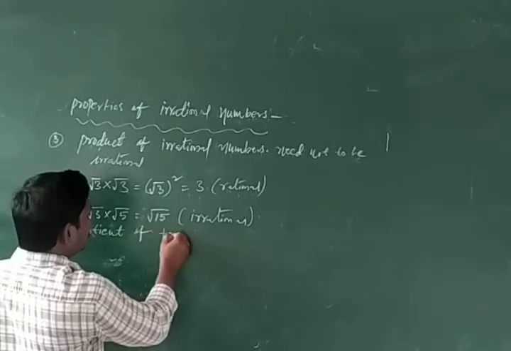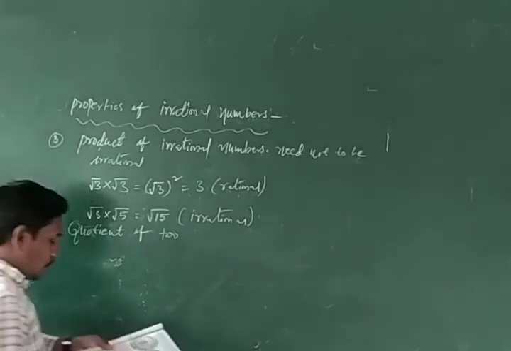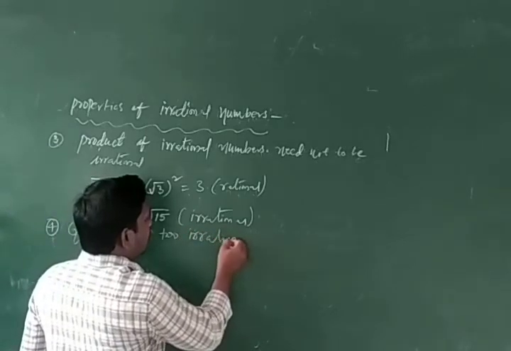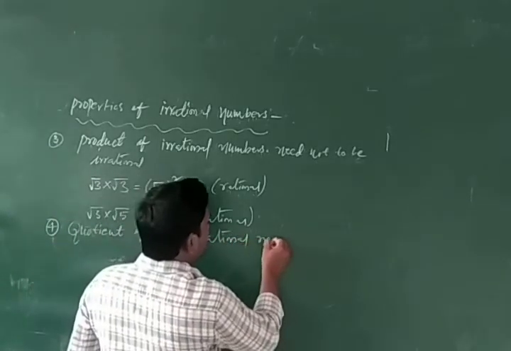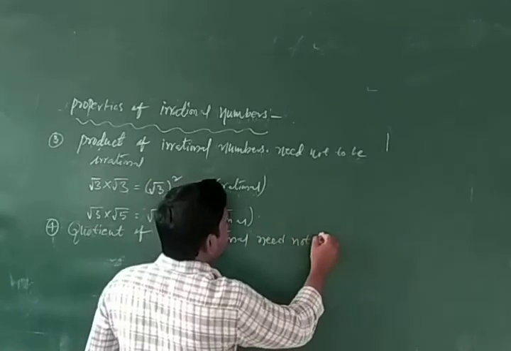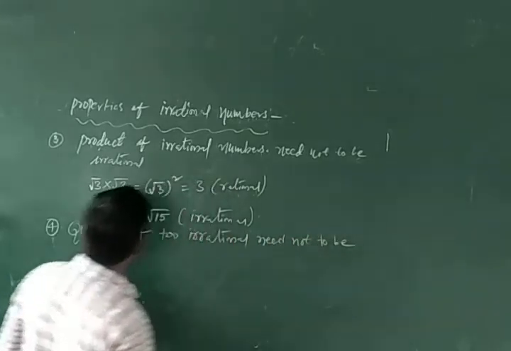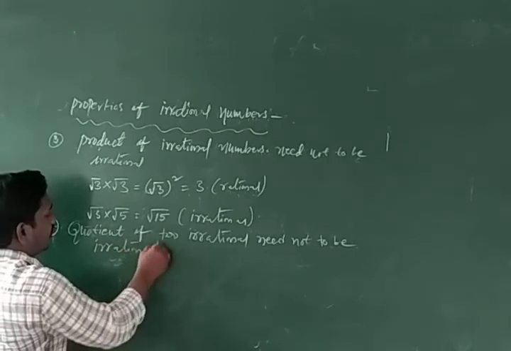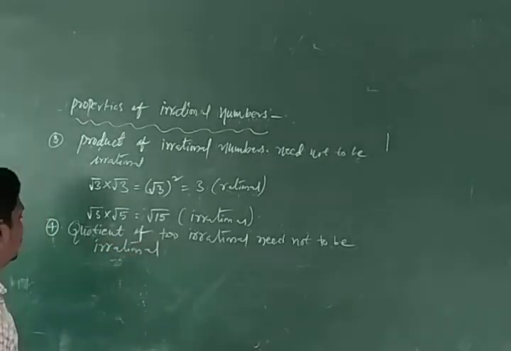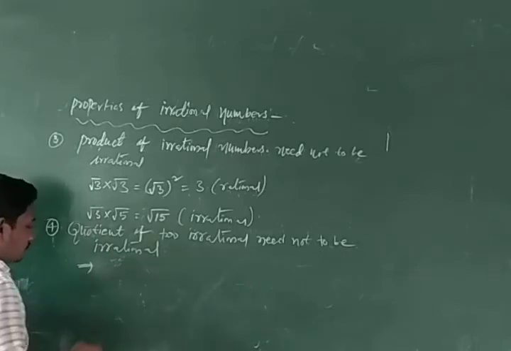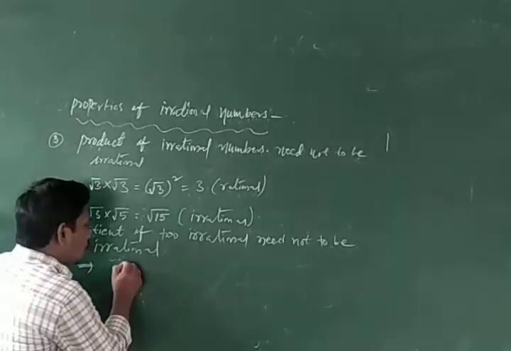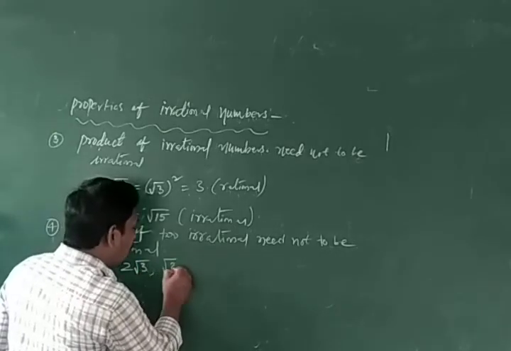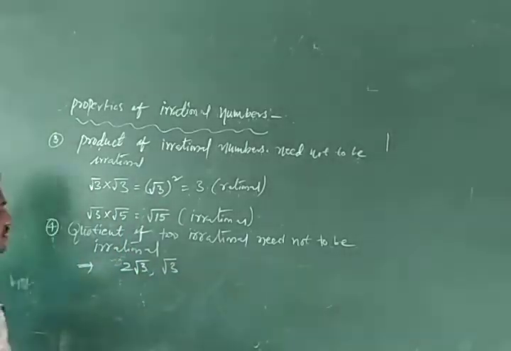Okay. Now, fourth one, quotient of two irrationals need not be irrational. For example, 2 root 3 and root 3 are two irrational numbers.